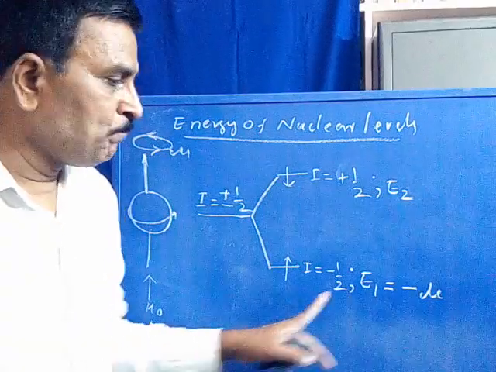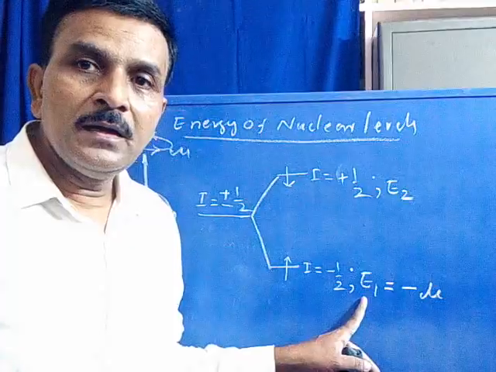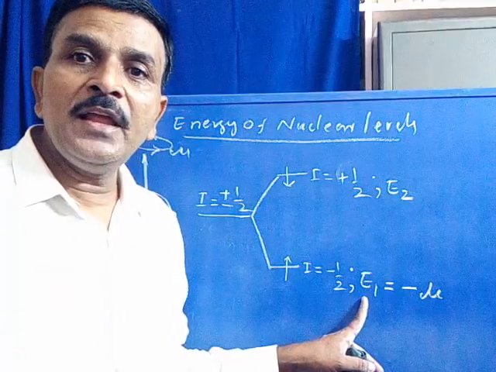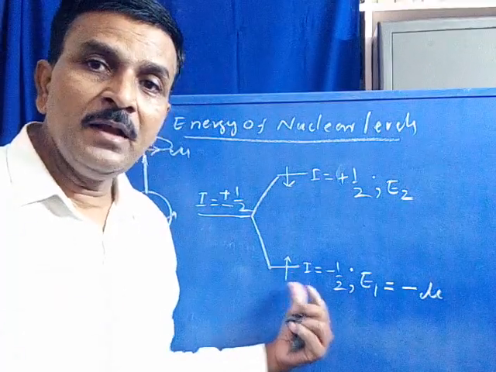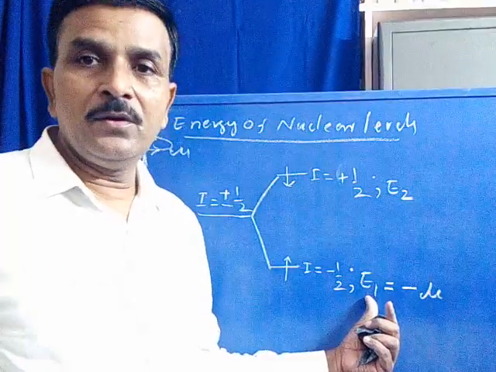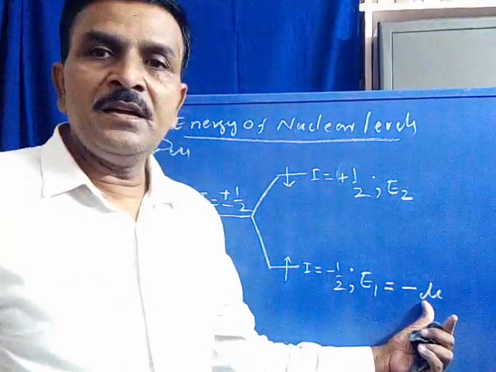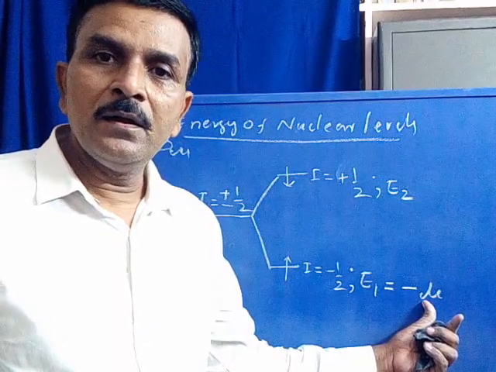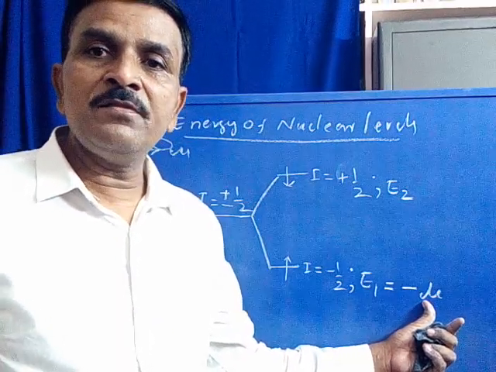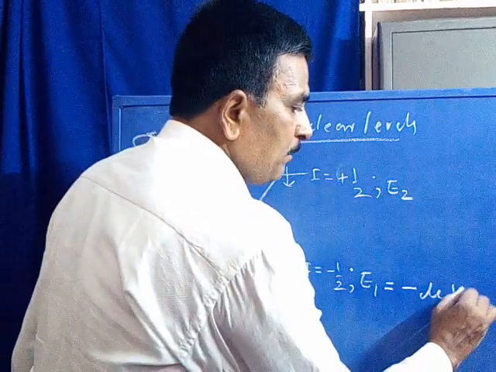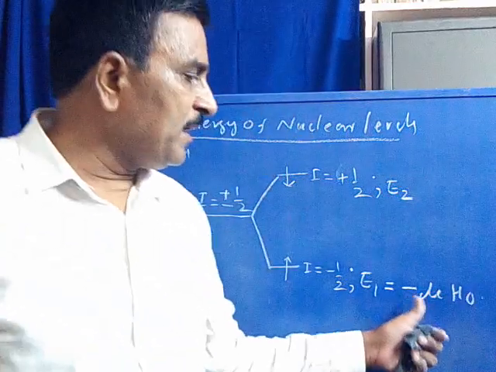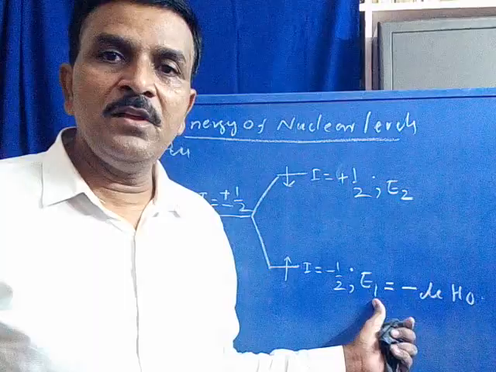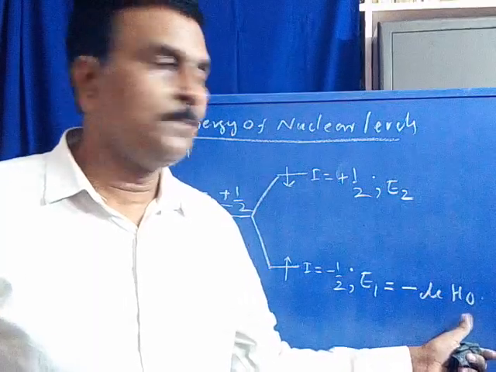Are you following? The energy associated with the nucleus present in the lower energy level, E1, is equal to the secondary magnetic field produced by the spinning nucleus with respect to the external magnetic field applied, that is minus nu H0. E1 is equal to minus nu H0.